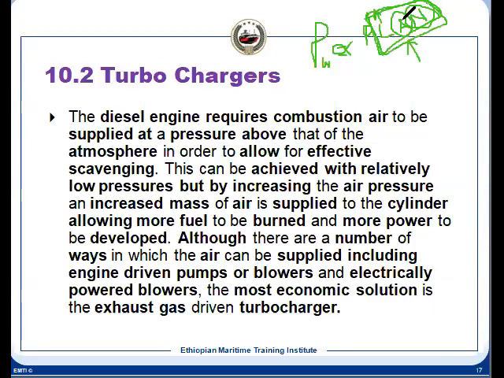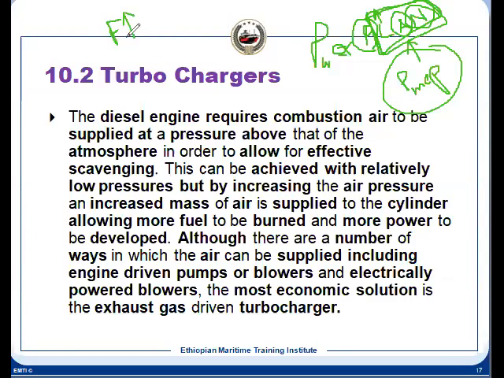If we don't do anything to these 3 factors, the remaining factor is PMEP, that is the mean effective pressure. If we can increase the mean effective pressure, we can increase the power. For that, we need to burn more fuel. It means fuel will have to increase.